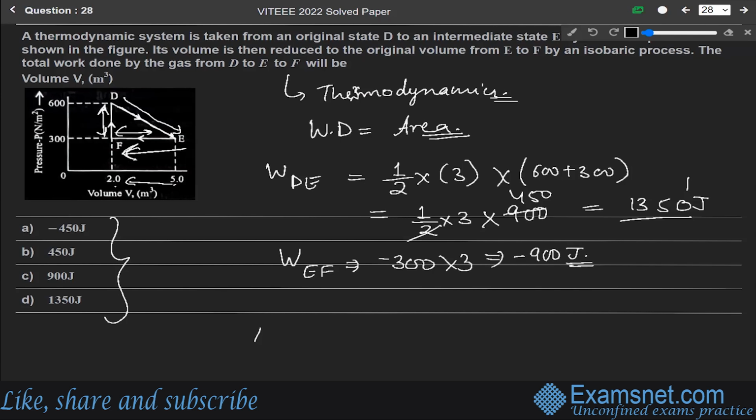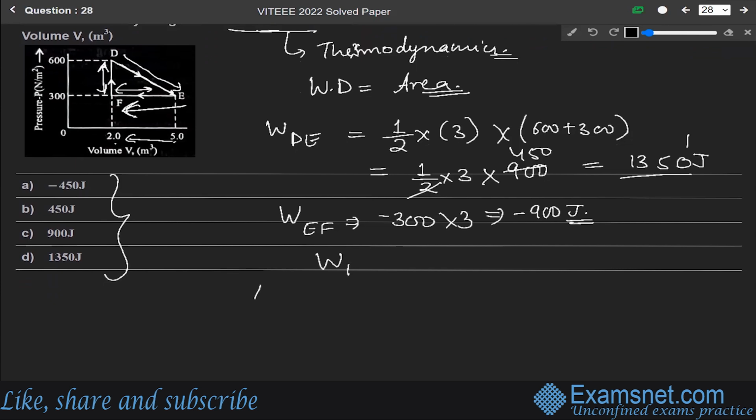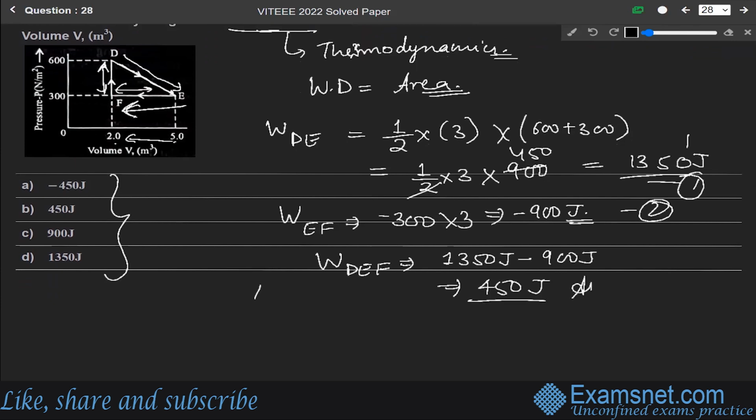So the total work done by the gas from D to E, then to F, W_DEF, will be the sum of the first and second: 1350 joule minus 900 joule, which is 450 joule. So this is the final answer, option B, that is 450 joule.